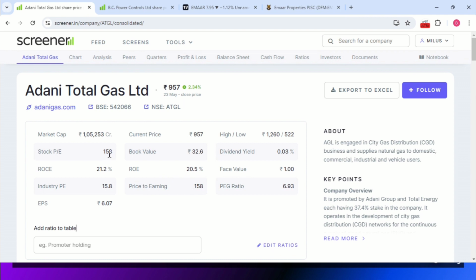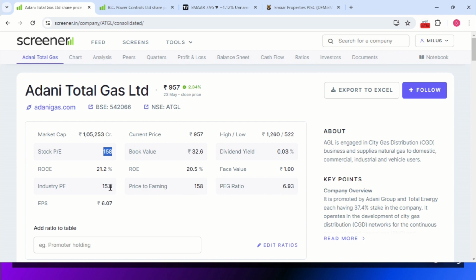So from here 158, while you're comparing with the industry PE ratio of 15.8, the respective stock PE will be higher, right? The value will be higher. From here it's 15.8 and from here it will be 158. It means what? The stock will be overvalued. That's the decision you're going to take. Again, I repeat, the stock PE you need to compare with the sector PE. The sector PE will be low and the stock PE will be higher. In a sense, the stock price will be overvalued.